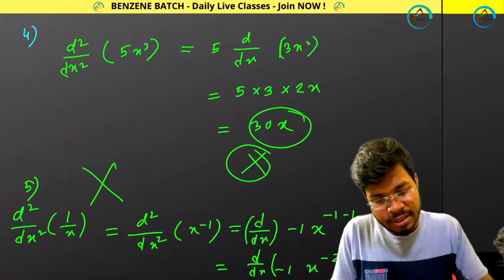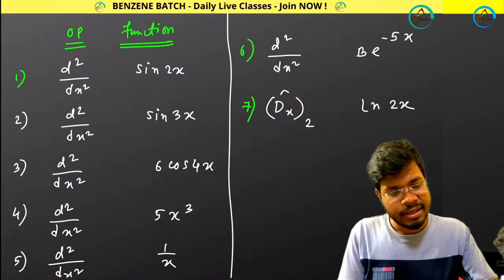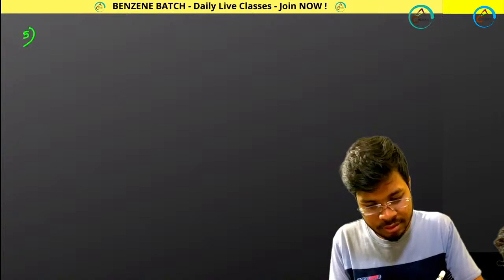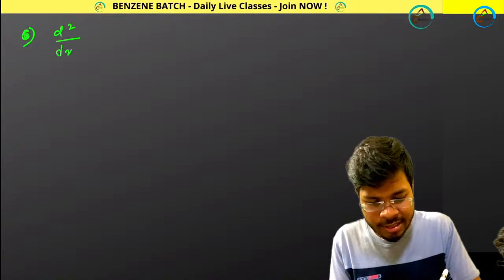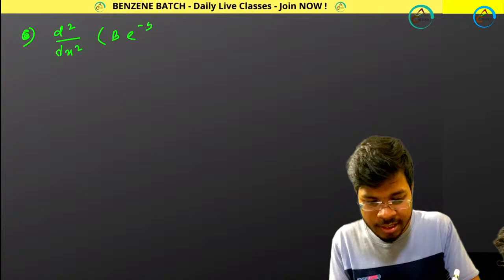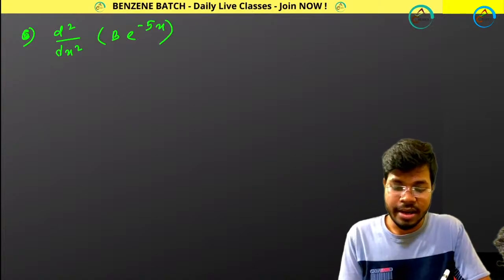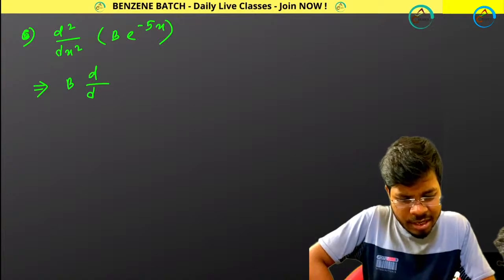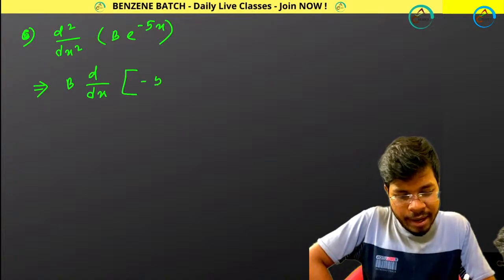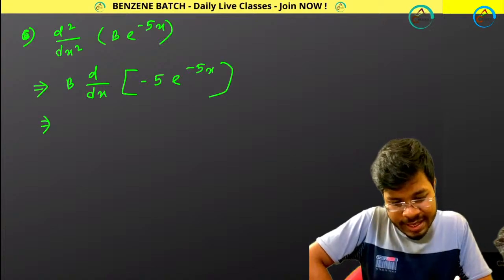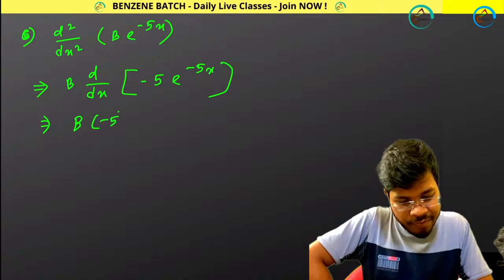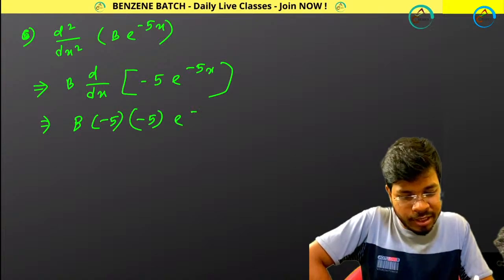Okay, next example is d square by dx square of b e to the power minus 5x. So b is the constant. If I am doing the first derivation, I am getting minus 5 b e to the power minus 5x. If I am doing the second derivation, I am getting b into minus 5, again minus 5, e to the power minus 5x.